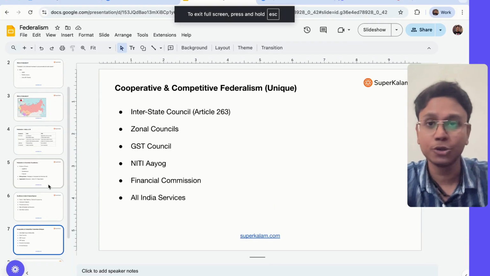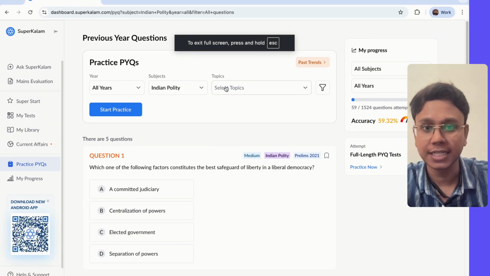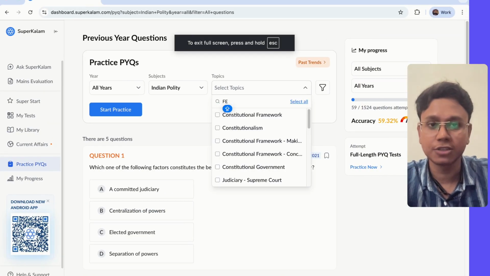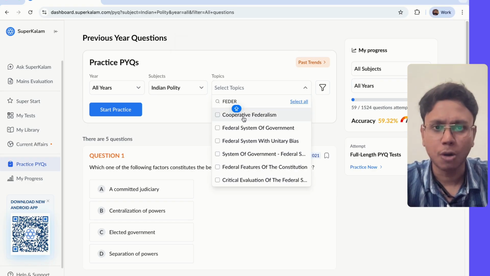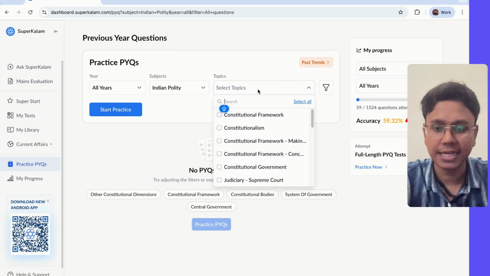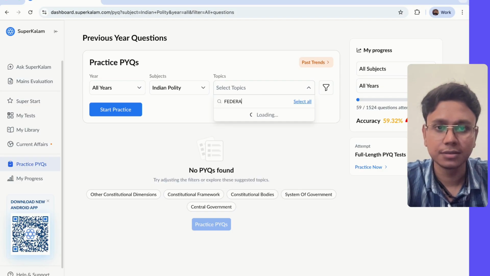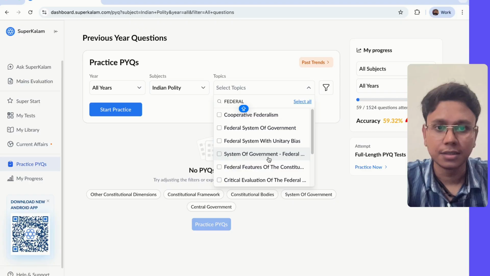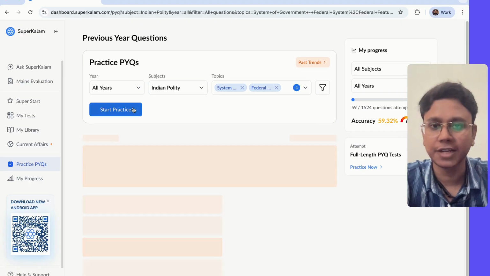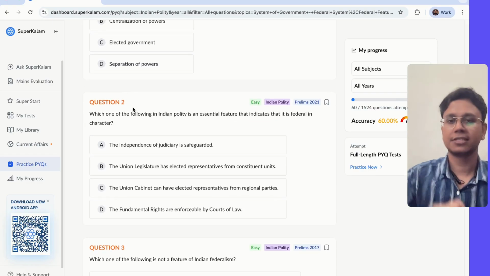Now I want to show you some questions. I have already listed some questions. Let's see questions on federalism. Cooperative federalism is also there. Let's see federalism, federal government. These are all related to federalism. Now see, let's look at this question.